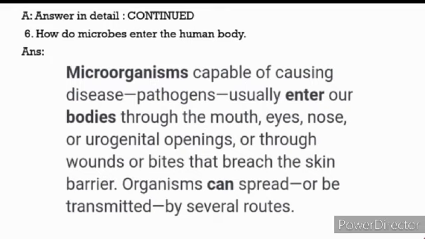Children, you all have done activities 2.1, 2.2 and 2.3 to see the presence of microorganisms in air, water and soil. So you know it very well that microorganisms are found in air, water and soil. Now let's move on to the diagram part of this question.